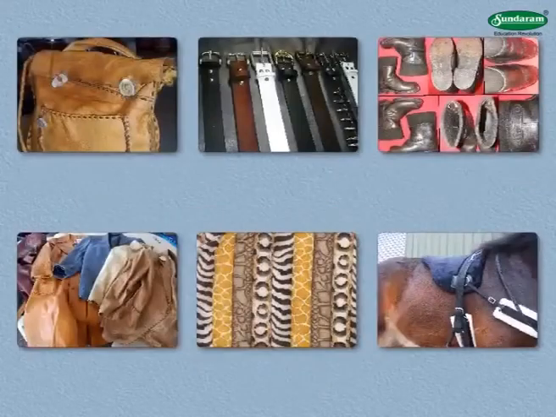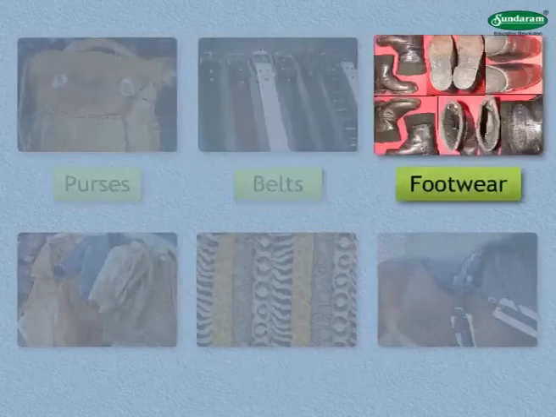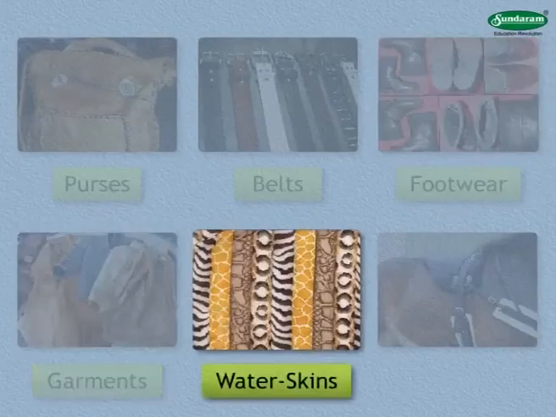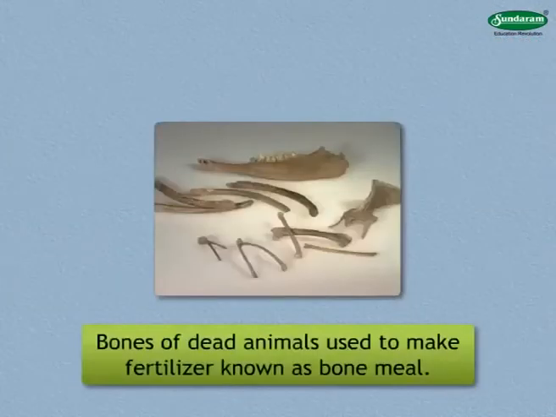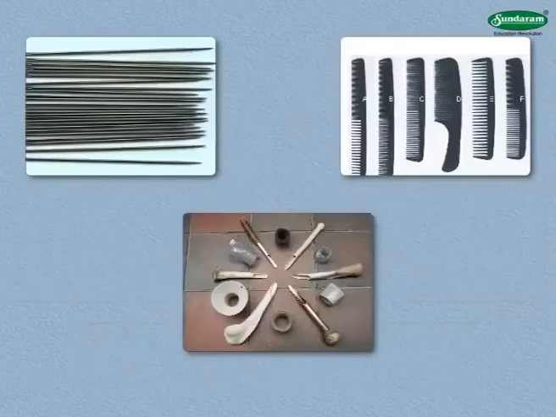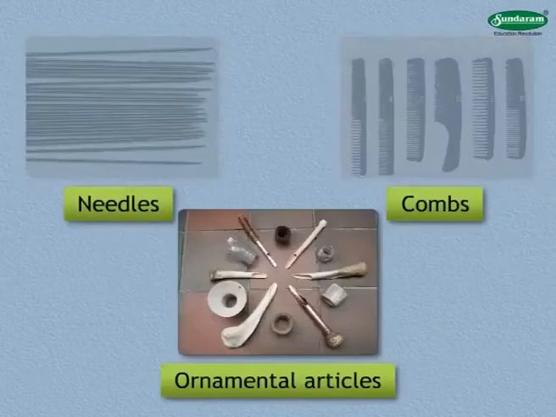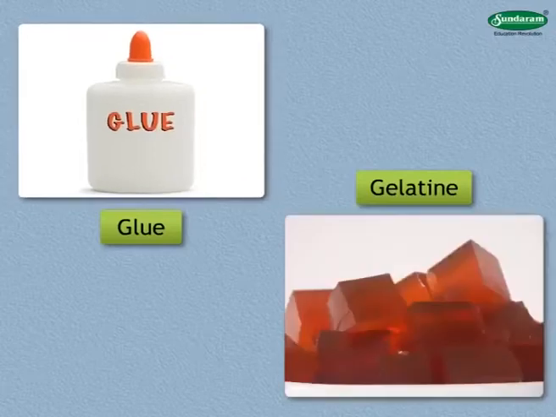Even today, skins of dead animals are used to make many useful articles such as purses, belts, footwear, garments, water skins, a horse's harness, etc. Bones of dead animals are used to make fertilizers known as bone meal. Bones are also used to make needles, combs, and other ornamental articles. The substance separated from bones before making fertilizers is used to obtain glue or gelatin.